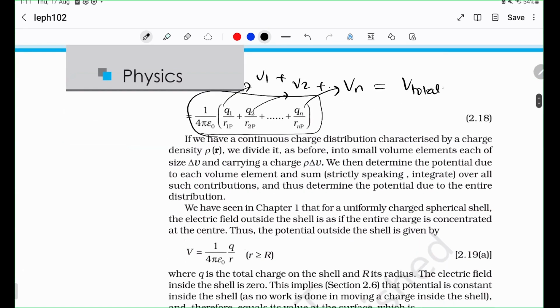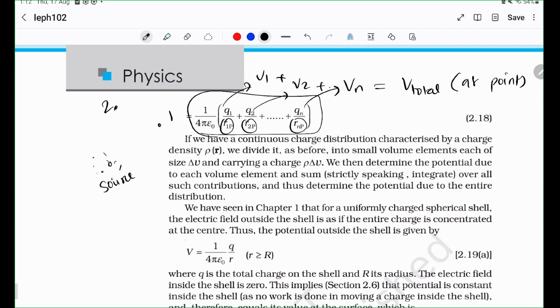Remember that the potential is point dependent. So when I say V total, I mean at a certain point. Obviously this V total will be different for every point, because all of these R's are going to be different. The moment you take a different point, if this is a source, this is location 1, location 2.